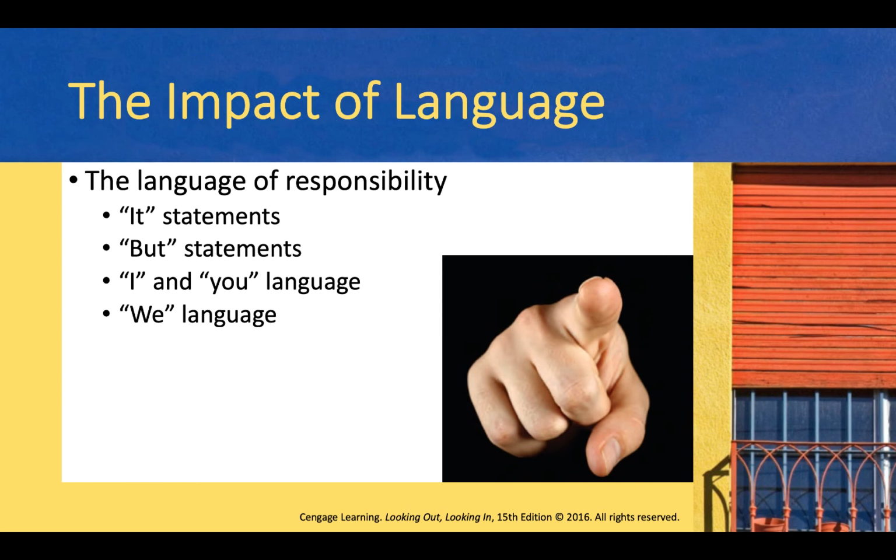Fortunately, I language provides a more accurate and less provocative way to express a complaint. I language shows that the speaker takes responsibility for the complaint by describing his or her reaction to the other's behavior without making any judgments about its worth. We language implies that the issue is the concern and responsibility of both the speaker and the receiver of a message. It suggests a kind of we're in this together orientation. On the other hand, we statements aren't always appropriate.